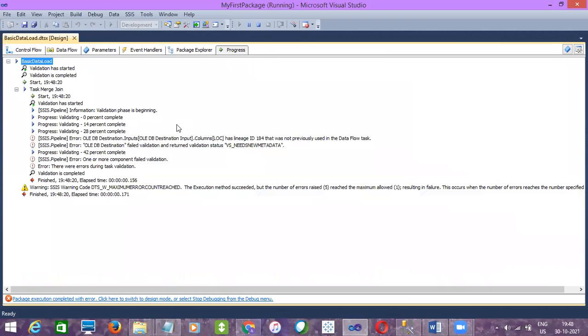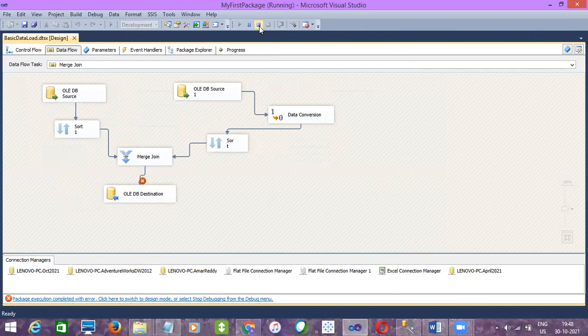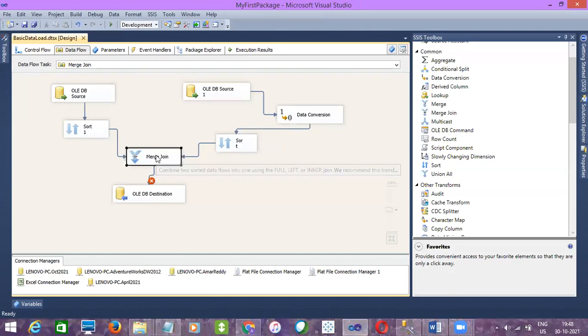So go to the progress tab and read the error message. Are you getting anything here? 184 was not previously used in the data flow task. There is a lineage ID. I don't know what's happening here.